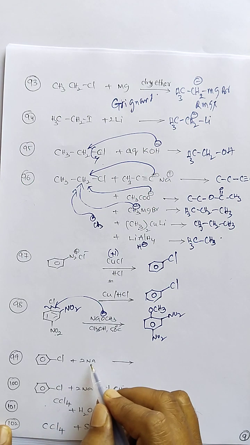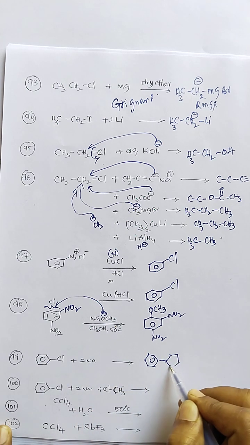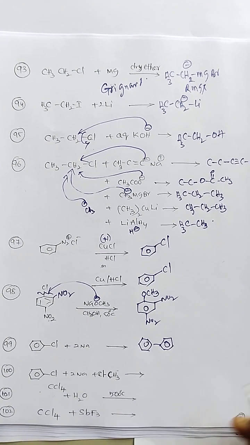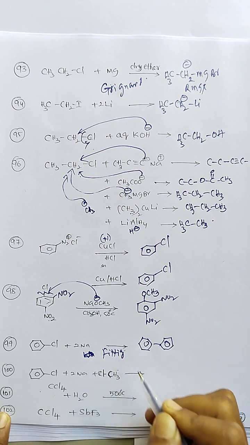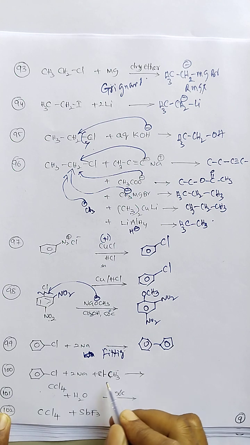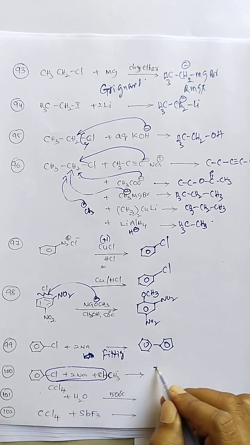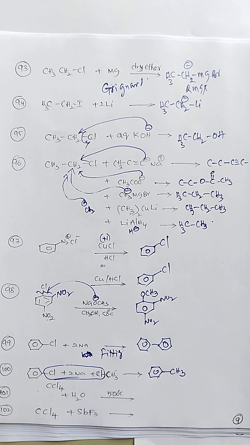Chlorobenzene reaction with sodium metal is a type of Fittig reaction. 2 moles of chlorobenzene reacted with sodium metal gives biphenyl. So the Wurtz-Fittig reaction, with chlorobenzene and methyl halide. 2 moles of sodium chloride are removed. So it is a Wurtz-Fittig reaction. So here methylbenzene is formed.